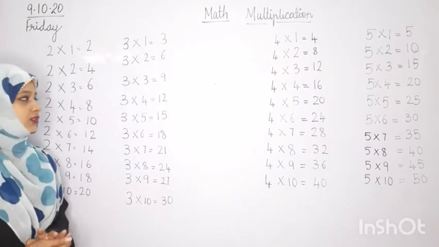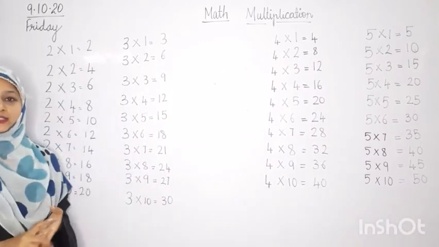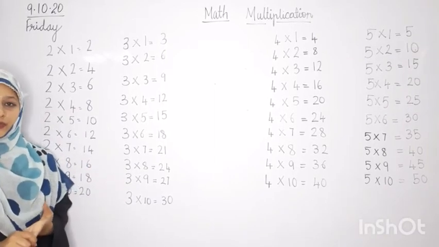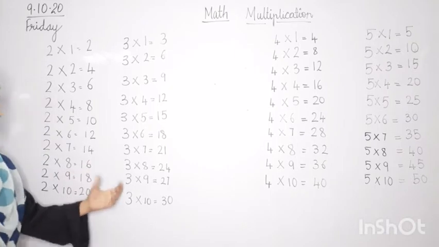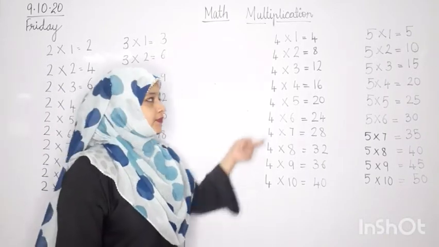In this class we are going to learn tables and you all are going to write the tables of 2 and 3 in your notebook and learn. Okay? Now we are done with 2 and 3. After 3 we are going to move to the table of 4.